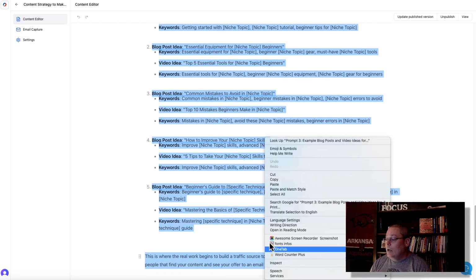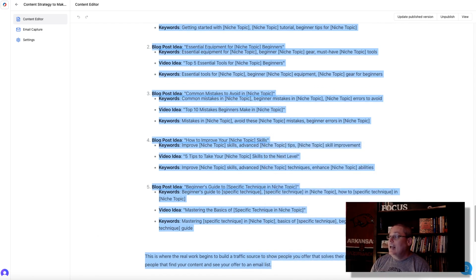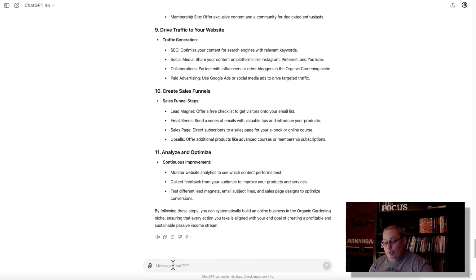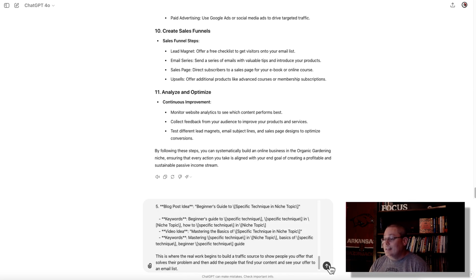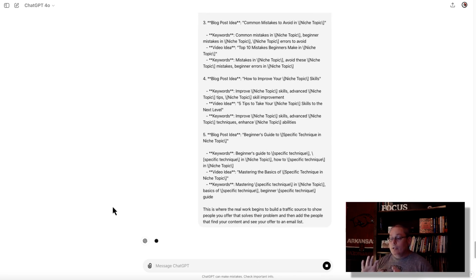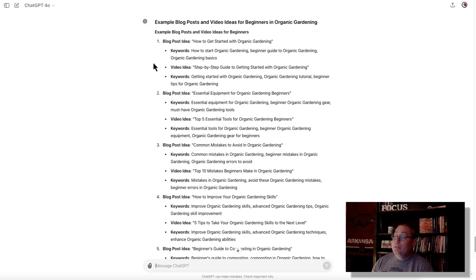But understand, now we're just going to really dive into this and think about the videos and everything that we need to create, and we're going to copy this third prompt and continue this exercise by putting it into ChatGPT so you can see the detailed process that we're using to build a content strategy as a content marketer to create content, to drive traffic to our offer, and then to add those people that have seen our content that we've helped and have seen our offer, add them to an email list so we can follow up with them. ChatGPT comes back and says example blog posts and video ideas for beginners in organic gardening.